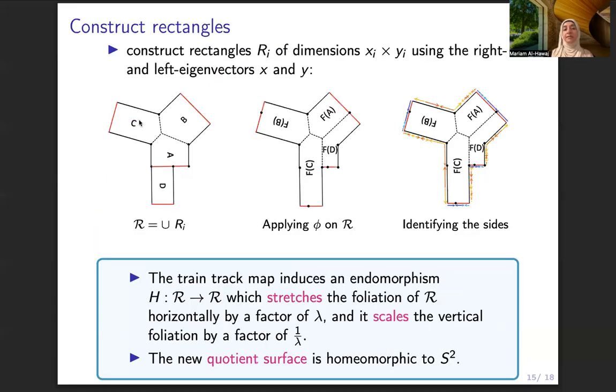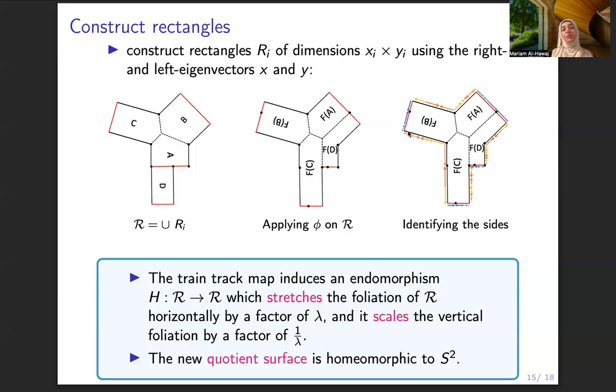And then I will use the dimensions for these rectangles coming from the right and left eigenvectors. So I will build these, and I'll glue them, and here also there is some explanation that I cannot spend time on, but if you have a question, let me know.